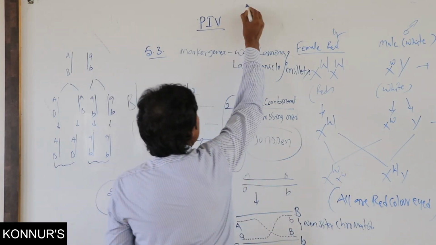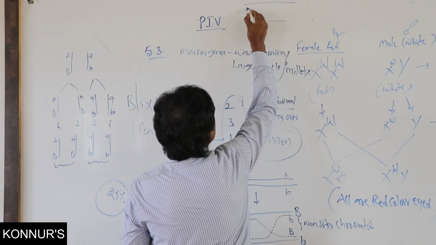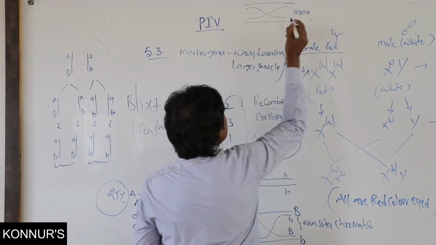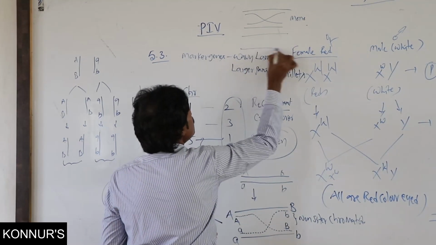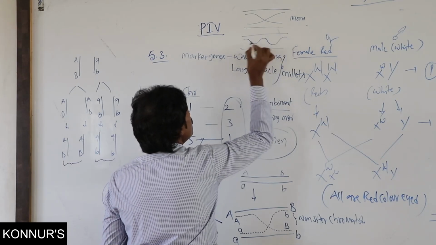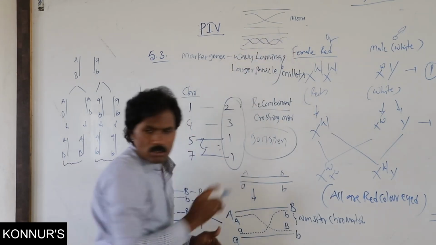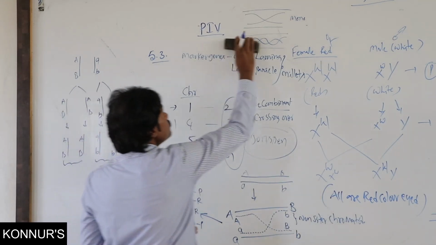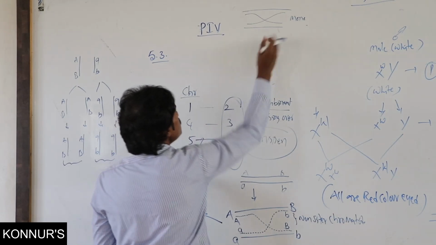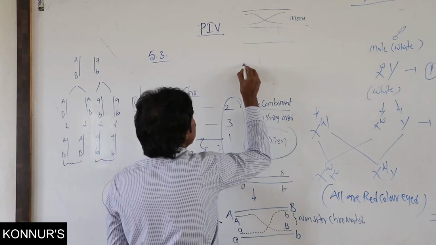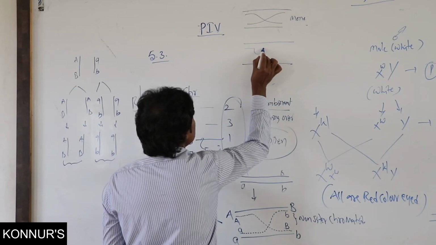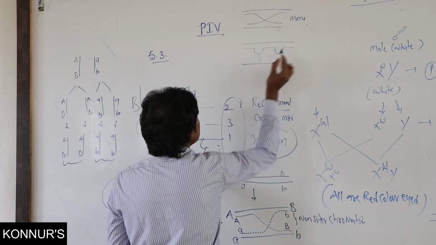Suppose it is a mono crossing over, like this; this is a single one. If it is a di crossing over, it is a parental one, with one place and another place.